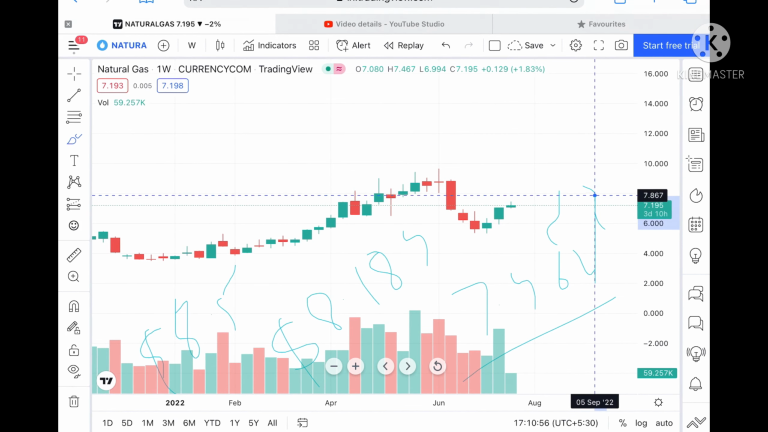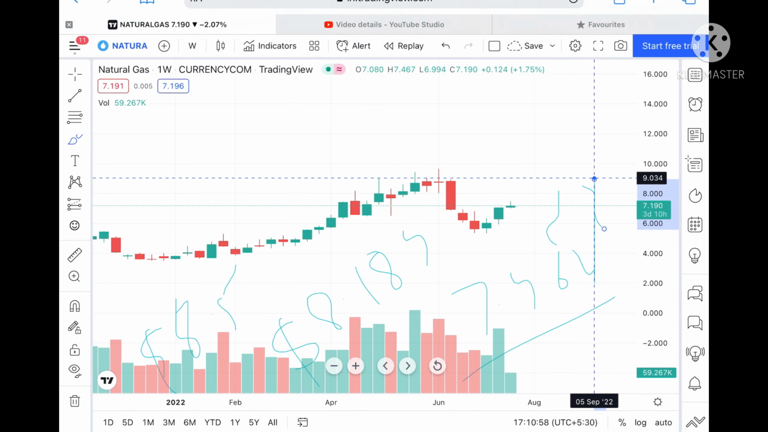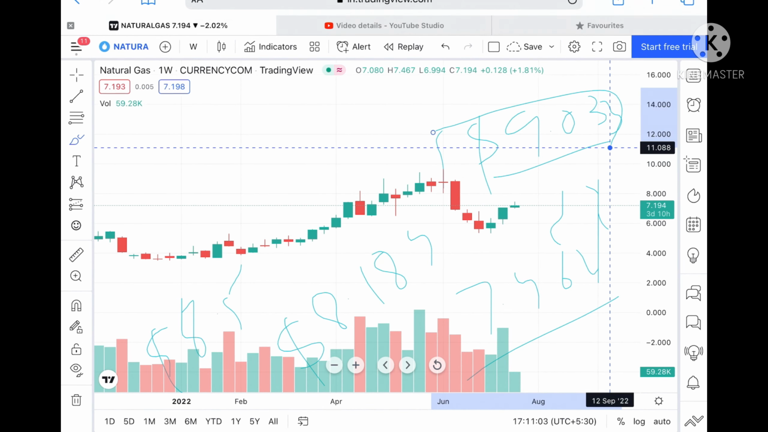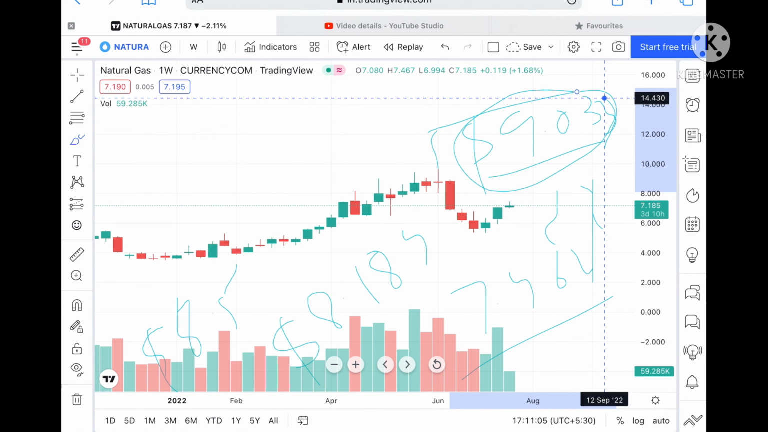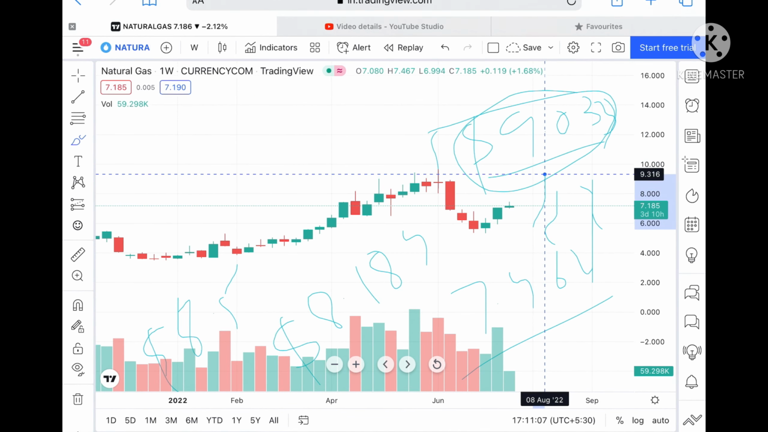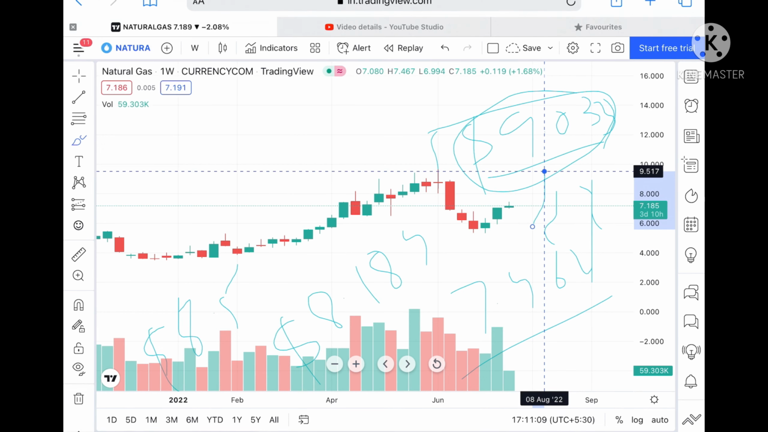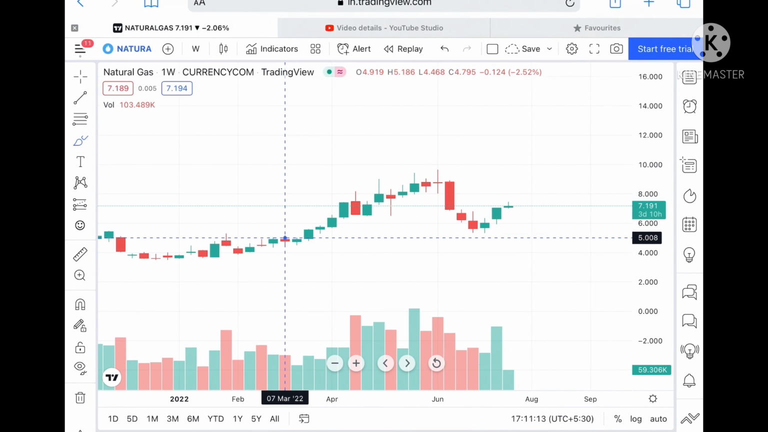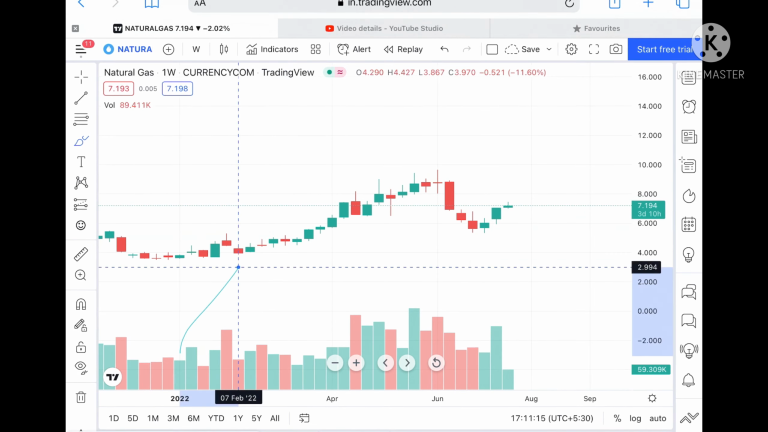If the price goes above that level, the probability of touching a level of 9.034 is very high, because this is again a weak resistance, so we can see it can touch a level of $9.517.